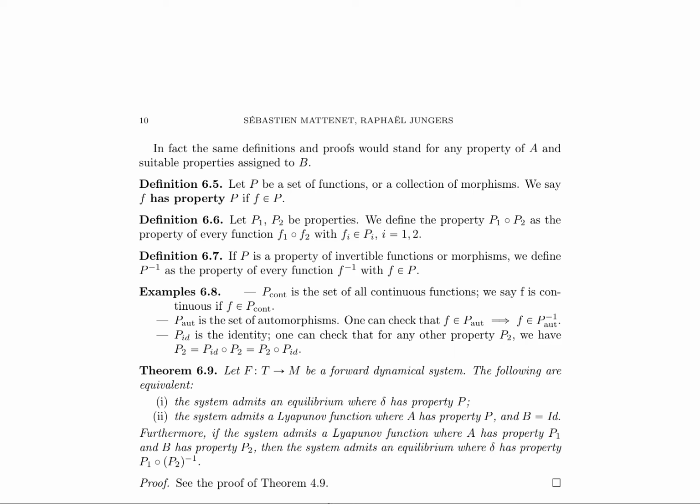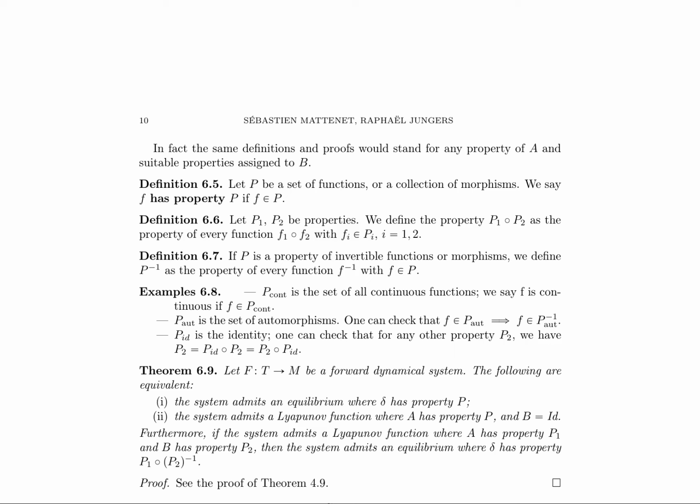The authors provide examples of properties, including continuity, automorphisms, and identity. They establish a theorem that equates the existence of an equilibrium with property P to the existence of a Lyapunov function with property P, and vice versa.